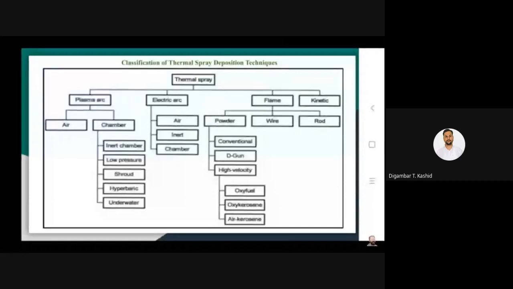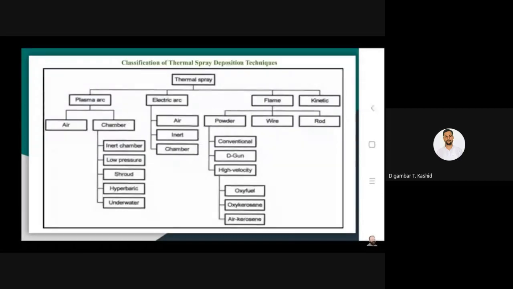Now, if you talk about the different sub-classifications under flame spraying, you will find that the sub-classifications are based on the way you are using the precursor material. It may be in the form of powder, so one subcategory is powder, then it may be in the form of wire or it may be in the form of rod.